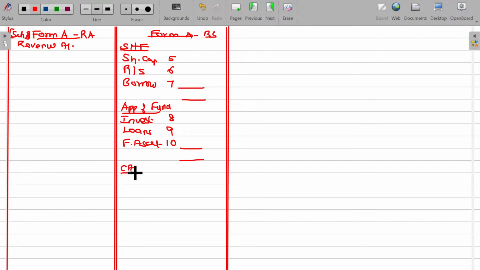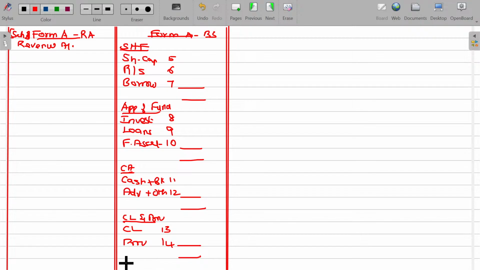Under the current assets, cash and bank balance 11, advances and other assets 12. And then current liabilities and provisions, current liabilities will have schedule number 13 and 14, total.